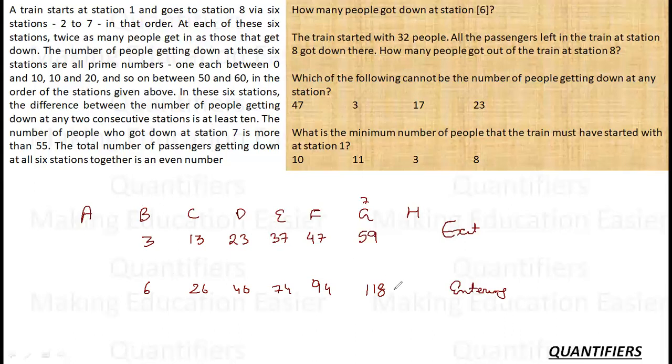How many people got down at station 6? So station 6 is after 2, 3, 4, 5, 6. The people who got down at station 6 are 47. 94 are entering, 47 got down.